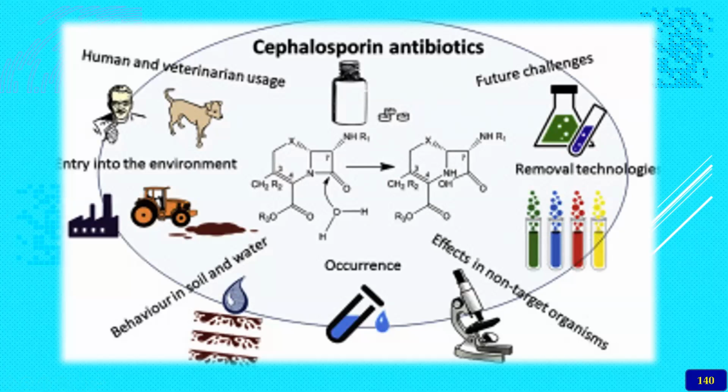Whereas the effect on non-target organisms is also there, because if it is taken orally, the gastric or intestinal microflora may be changed, and repeated occurrence of the disease may happen. And if it is dumped into the water and soil, it may get contaminated and enter the environment. That's the environmental concern of the cephalosporins.